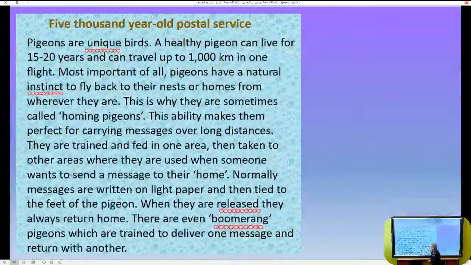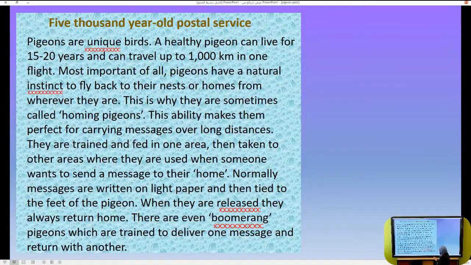Well, now, the second paragraph. Okay, I'll read it. Please keep with me and follow me in your books if you like. Pigeons are unique birds. A healthy pigeon can live for 15 to 20 years and can travel up to 1,000 kilometers in one flight. Most important of all, pigeons have a natural instinct to fly back to their nests or homes from wherever they are.